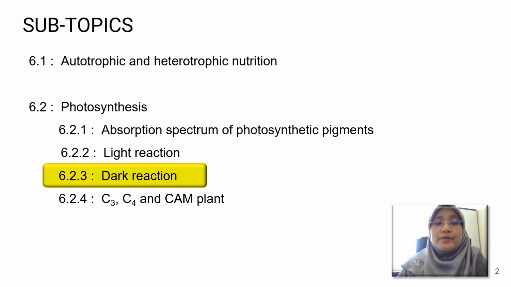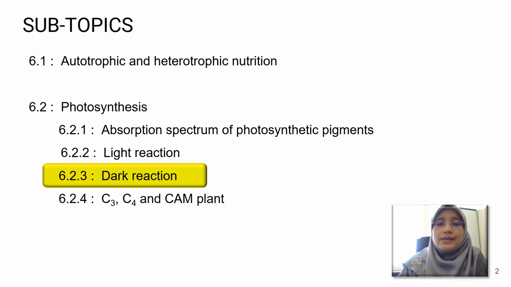Okay, so in the previous video, which was explained by Ms. Nawal, photosynthesis basically comprises two stages, which are the light reaction and the second stage, the dark reactions. So during the light reactions, light energy is required. It is absorbed by the photosynthetic pigments found in the chloroplasts, which are embedded in the thylakoid membranes. These photosynthetic pigments will absorb light energy in the form of photons, and then the energy will